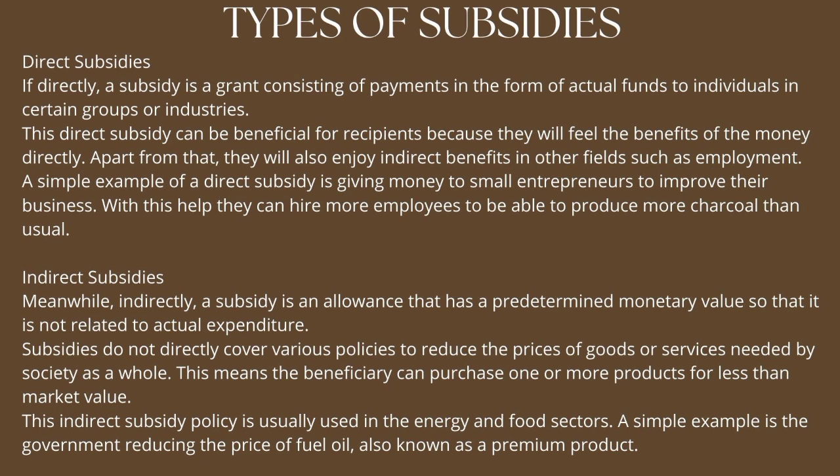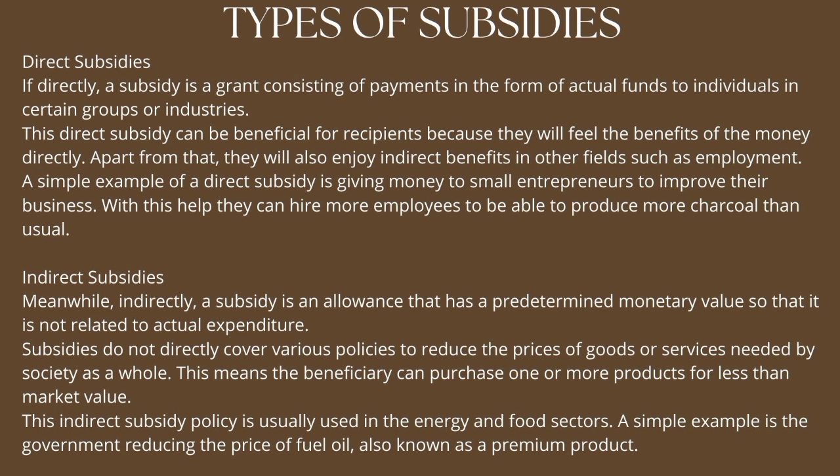A direct subsidy is a grant consisting of payment in the form of actual funds to individuals in certain groups or industries. This direct subsidy can be beneficial for recipients because they feel the benefits of the money directly.